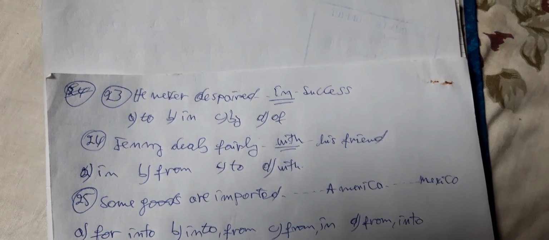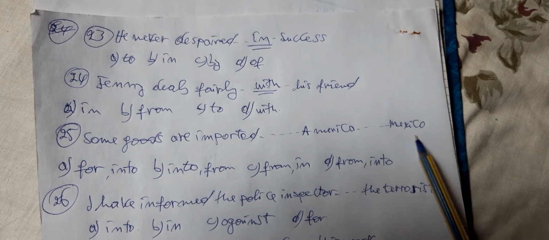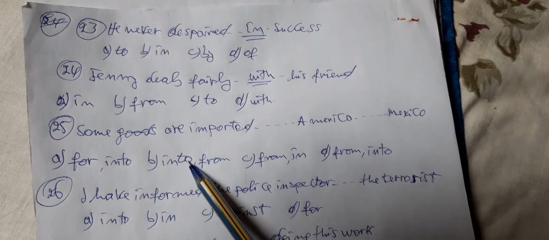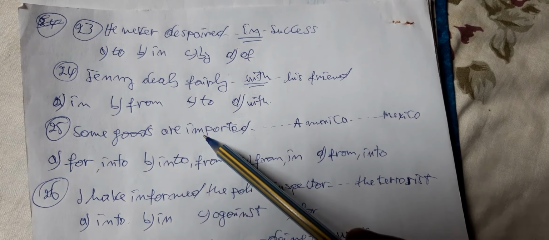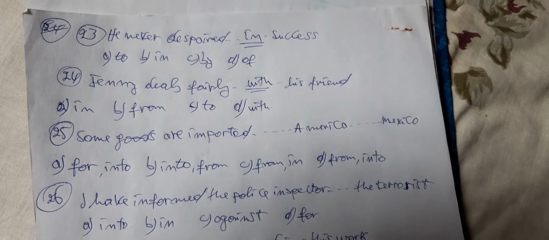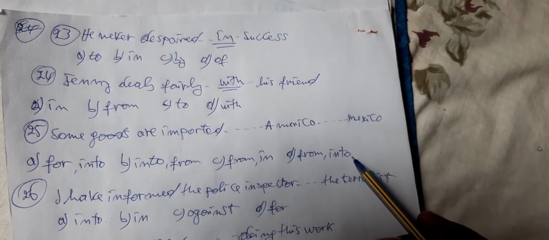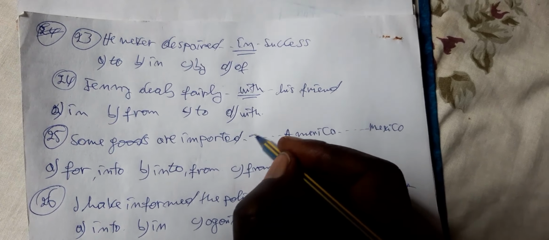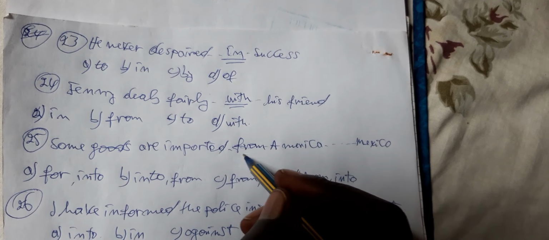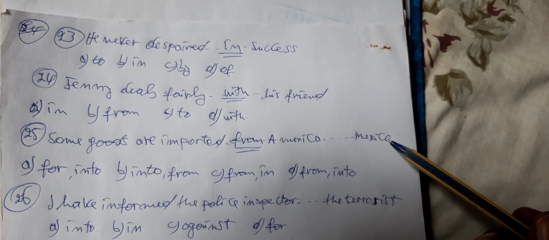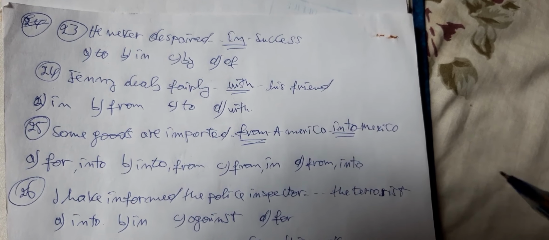Okay, number 25. Some goods are imported dash dash America dash dash Mexico. Here we have for, into, from, in, and from into. So we're going to use from and into, because some goods come from America to Mexico, and Mexico is a country. That's why we're going to use into. Into means inside the country.